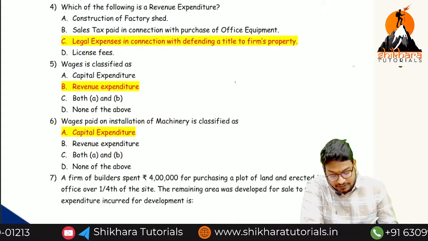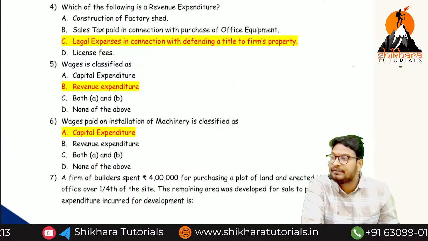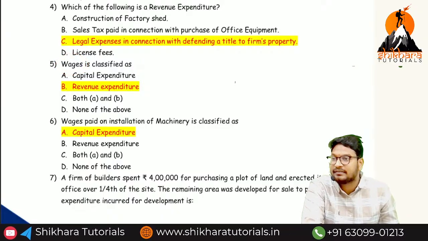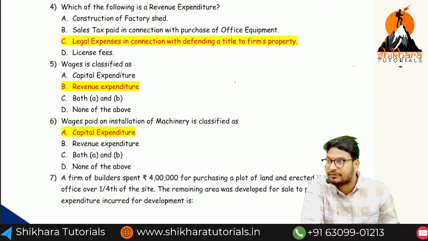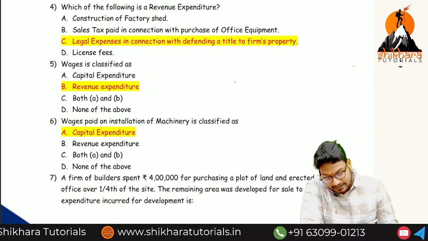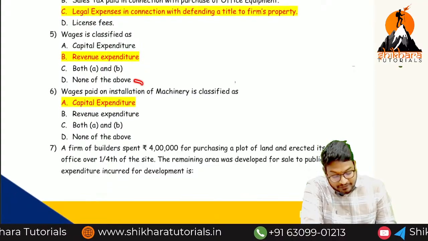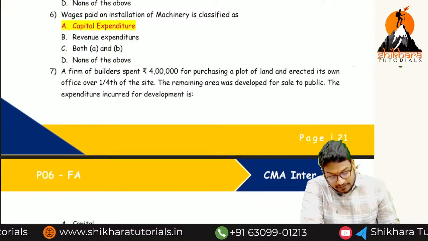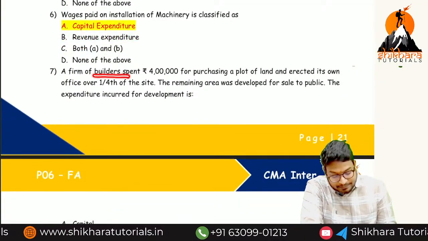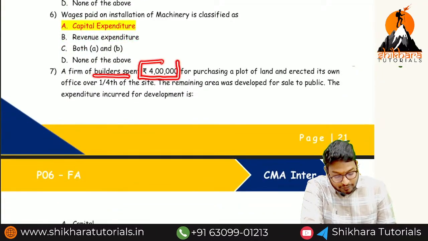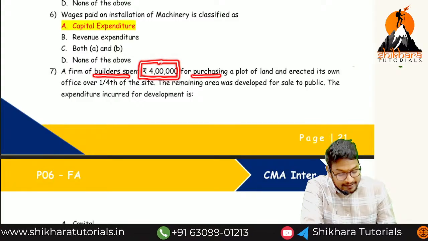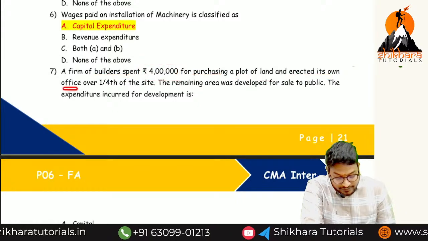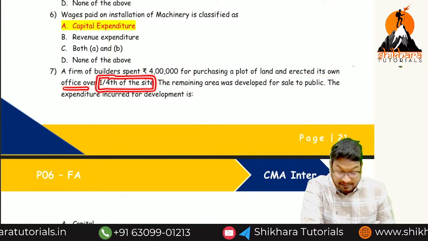Next, come to this one. Wages are classified as revenue, normal wages. Only giving the wages means it is a revenue expenditure. Wages for the purpose of construction of a factory are called capital expenses. Wages paid for installation are a capital expense. The firm of a building spent how much? Rupees 4 lakhs for purchasing a plot of land and erected its own office over 1/4 of its site.